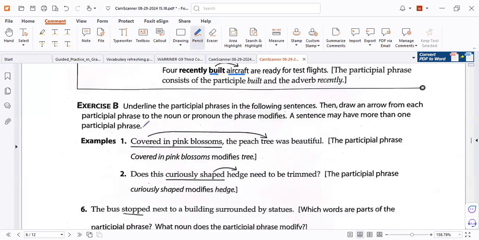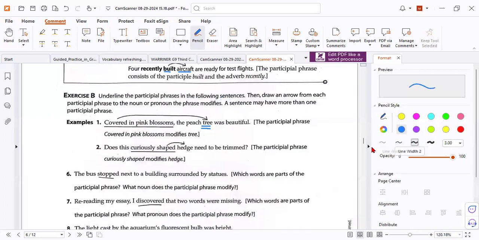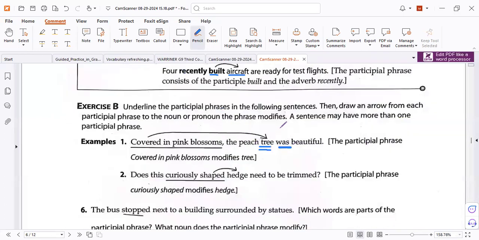Again, if it's used at the beginning, it follows the subject of the sentence. As you know, the subject of the sentence, because this is a verb. So what is covered in pink blossoms? The tree, not the peach. So this is a verb, and the verb is done by the subject, and the subject must be a noun or pronoun. So this is a noun.